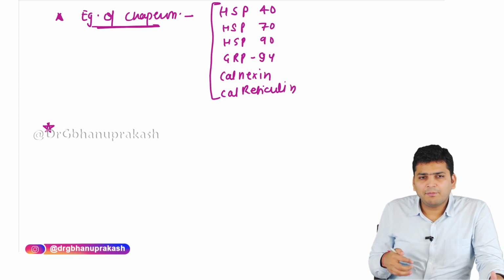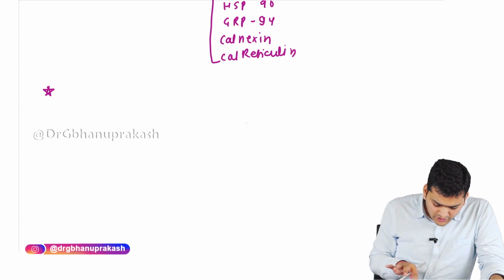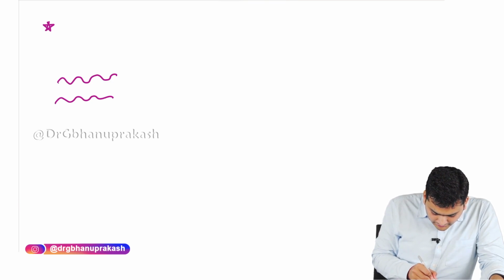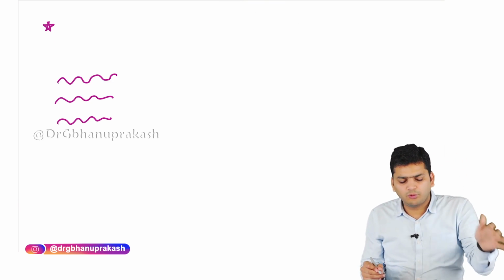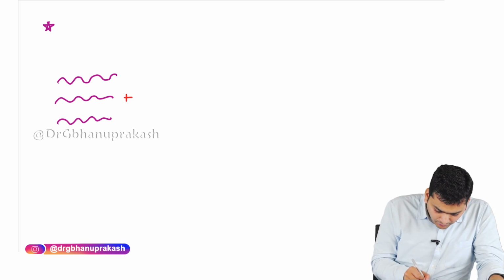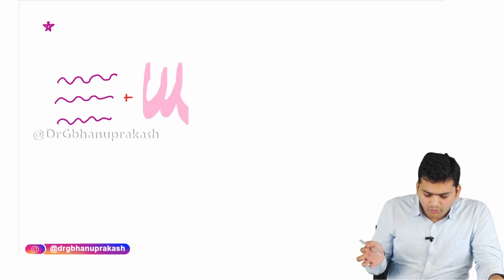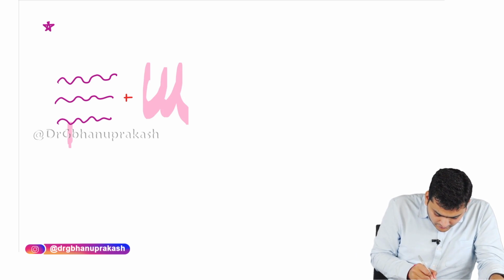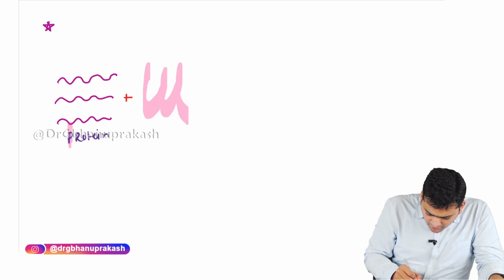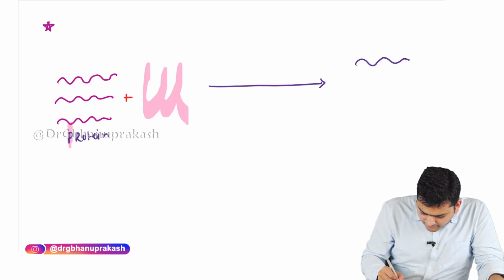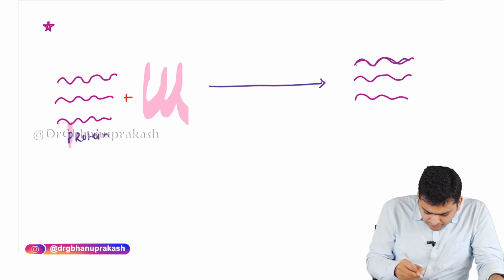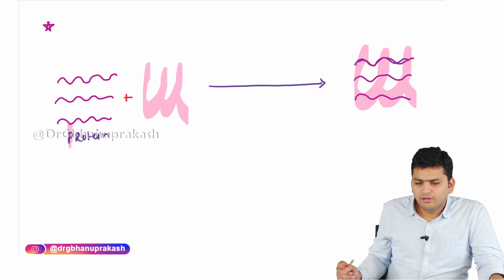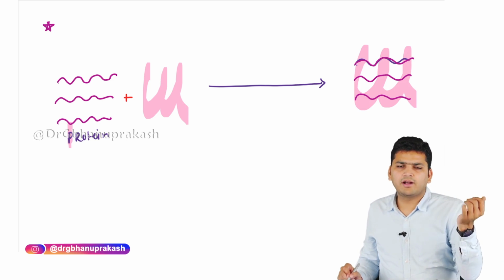For the proper functioning of chaperone, we require some enzymes. Means what? Say for example, these are the protein fibers and I want to fold them, and here is my chaperone. I want to fold these protein fibers via this chaperone. So how to do that? I want to do this reaction so that these protein fibers will look like this. The chaperone will come on them. Right? To do this folding process, we require certain enzymes.